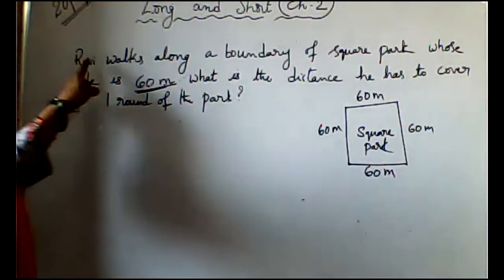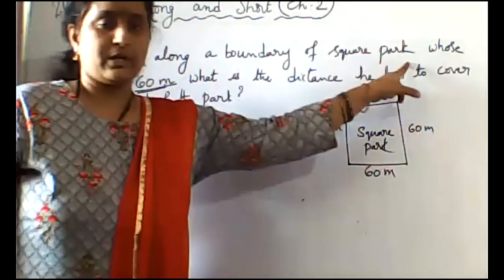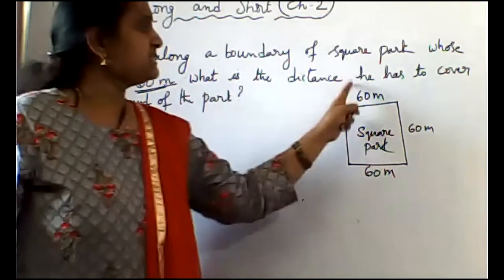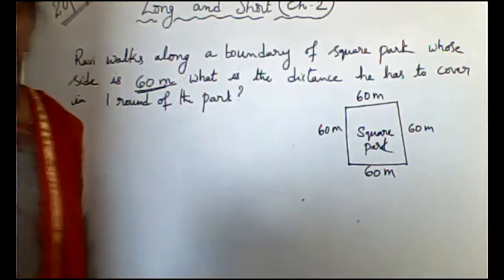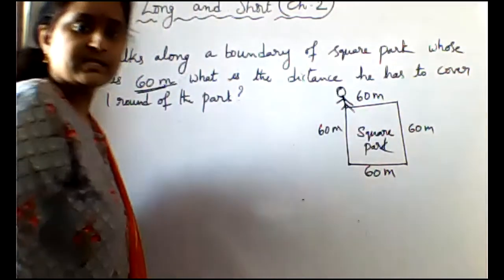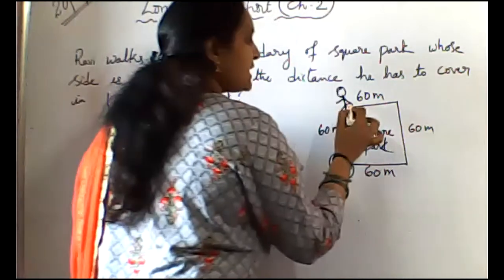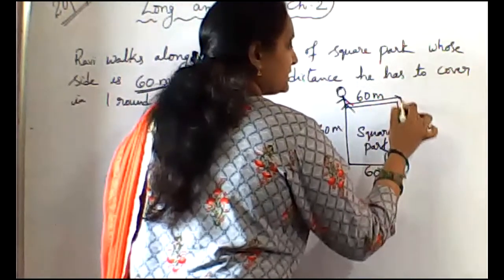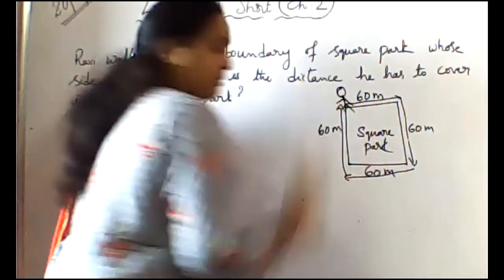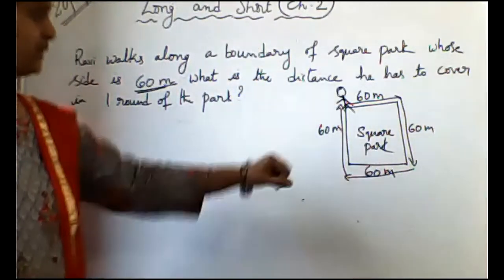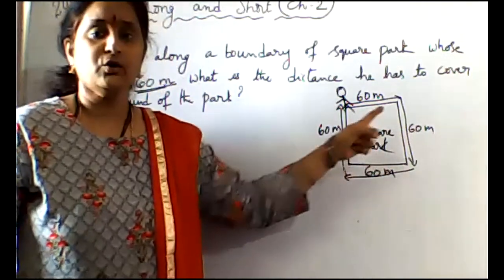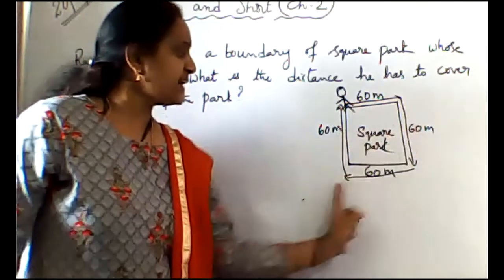So Ravi walks along a boundary of a square park whose side is 60 meters. What is the distance he has to cover to take one round? Suppose he starts from here. From here, one round means how does he have to go? Like this, and again like this. 240 meters. It's very good. 240 meters. So this is for one round.